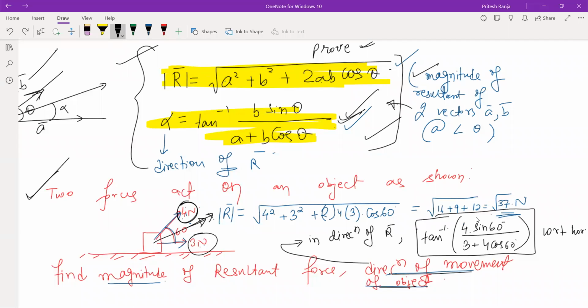Okay, you can leave it like this, but yes, you can simplify. You can make it as tan inverse 4 sin 60 will be 4 root 3 by 2, so 2 root 3 divided by this will become 2 5. So you can say tan inverse 2 root 3 by 5 with respect to horizontal.